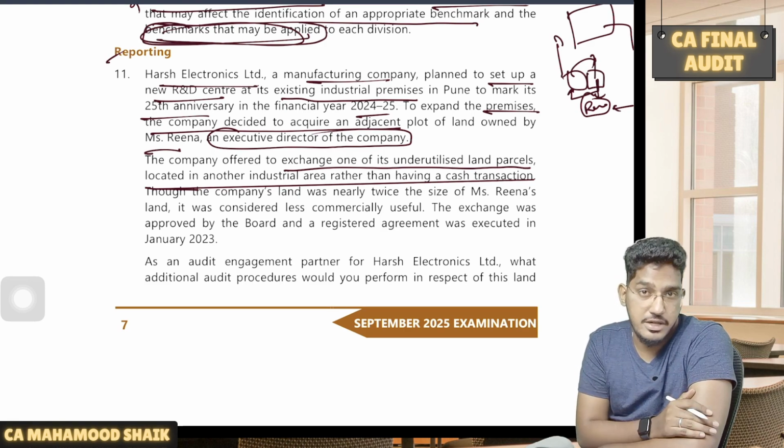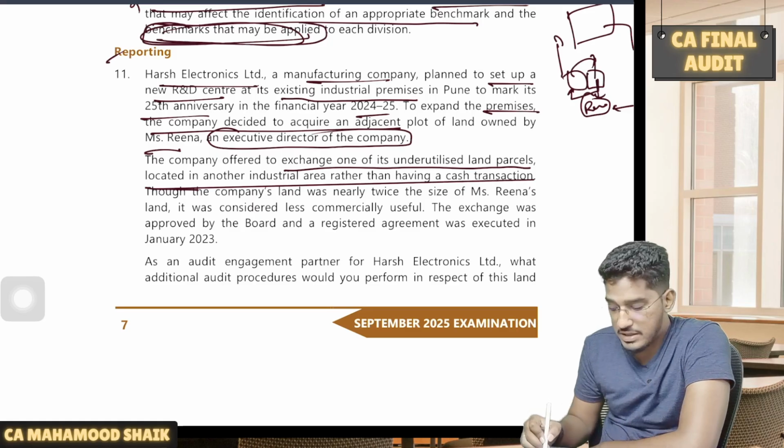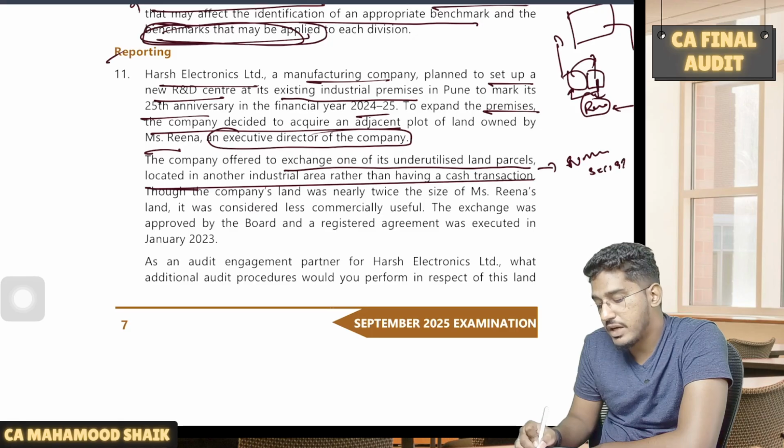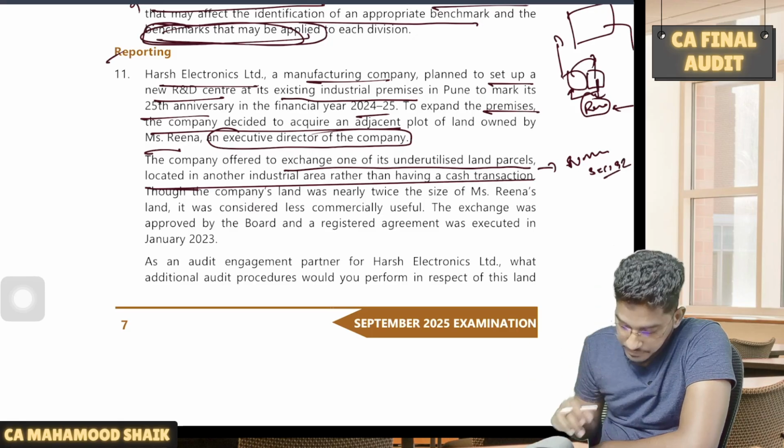A non-cash transaction with the director. It is a non-cash transaction. Immediately, what should strike your mind? There is a reporting requirement under CARO where you have entered into a non-cash transaction with the director. We need to check the compliance with section 192 of the Companies Act.